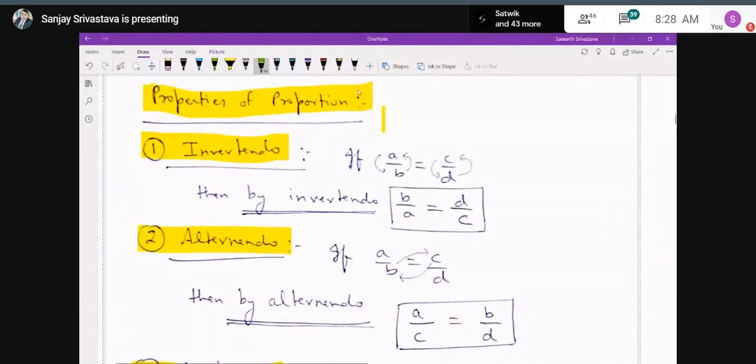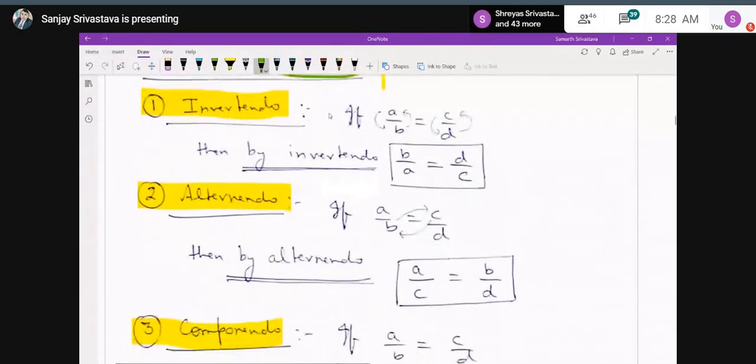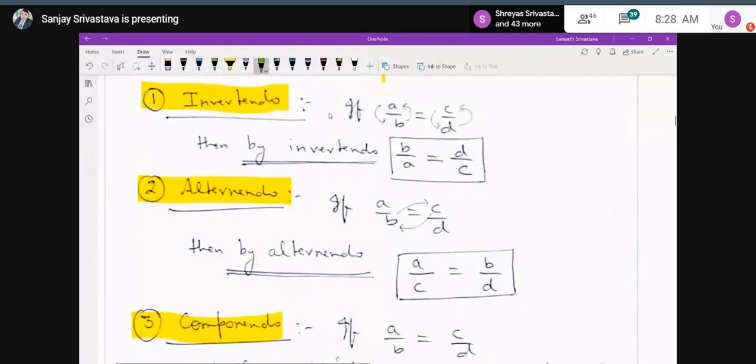Let us discuss the first property, that is invertendo. If A upon B is equal to C upon D, means A, B, C, D are in proportion, then by the name only it is clear: invertendo means we have to take the inverse, means we have to reciprocate the terms. The positions of B and A will be interchanged and the positions of C and D will be interchanged, means you are taking the reciprocal. So by invertendo, you will get B upon A is equal to D upon C. I have just taken the reciprocal.